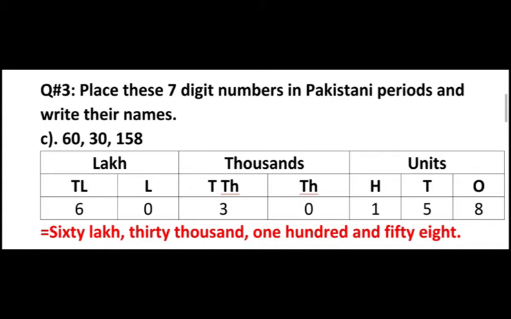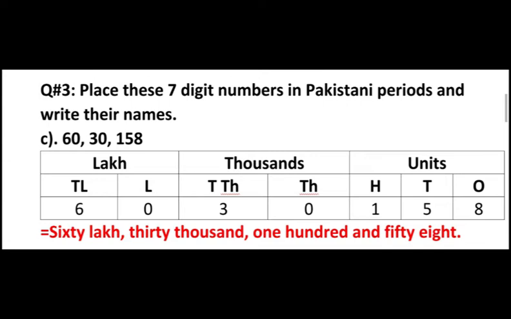To make it easier for you, again I have just put the values in the place value chart starting from the right side: 8 in ones, 5 in tens, 1 in hundreds. We have to remember their place values. Then 0 in thousand, 3 in 10,000, 0 in lakh, and 6 in 10 lakh.